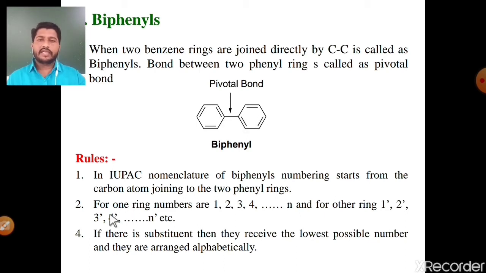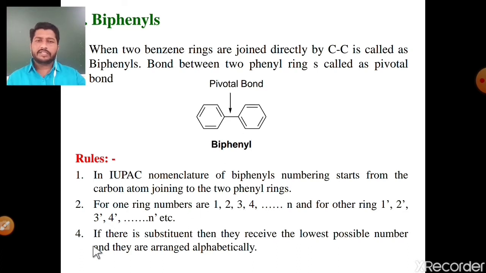Number second rule, for one ring the numbers are 1, 2, 3, 4, 5, 6, and for the other ring the numbers are 1 dash, 2 dash, 3 dash, 4 dash, 5 dash and 6 dash.